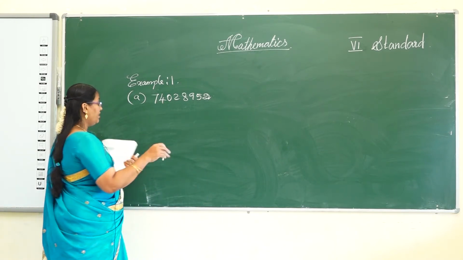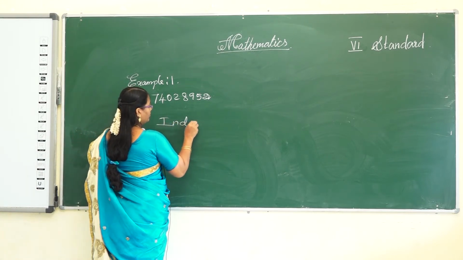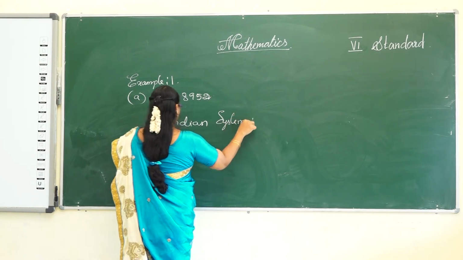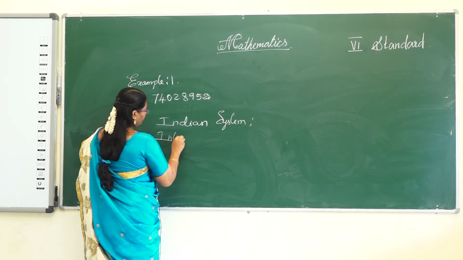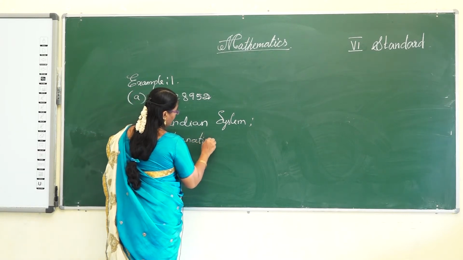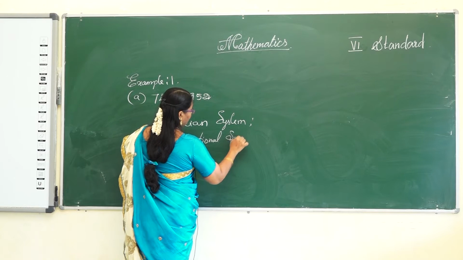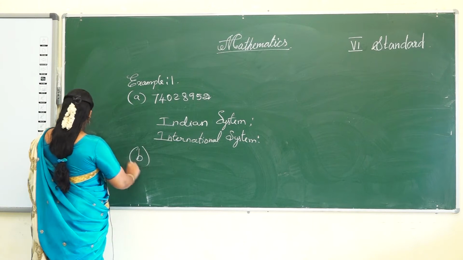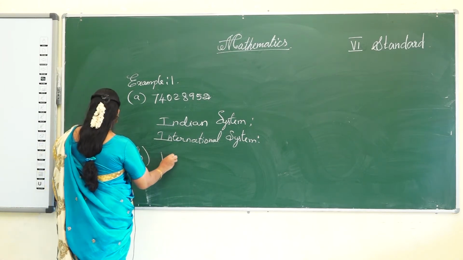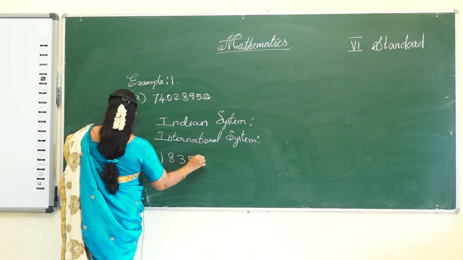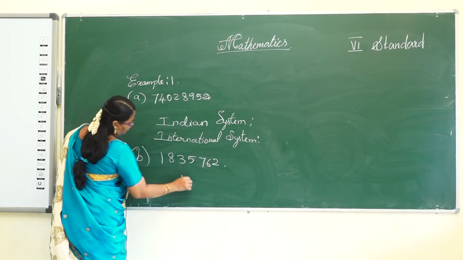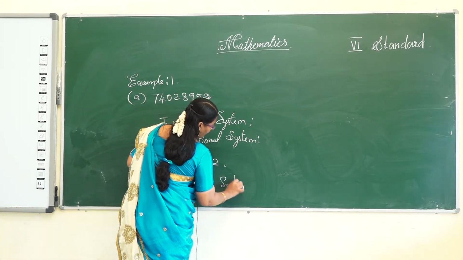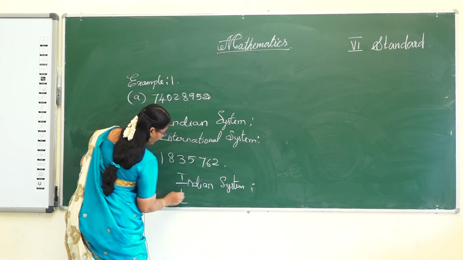You want to write in the Indian system and international system. Second one: 1835762. Indian system, international.